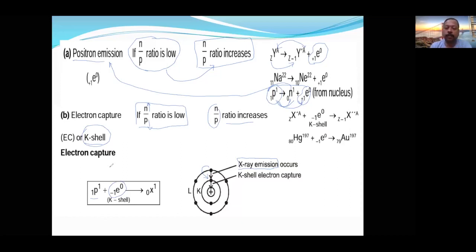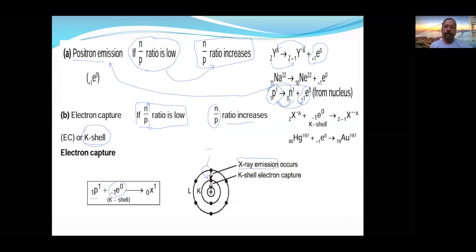So an electron from the 2s will come to the 1s, and the extra energy possessed by the 2s will be released in the form of X-ray emission. If above 2s some orbitals are also there, they will jump back to the 2s. Like that, jumping and jumping takes place from the valence shell. Ultimately it reaches the ground state, that is the 1s energy level. K capture, is it understood?